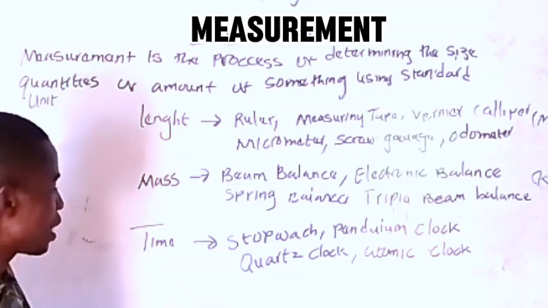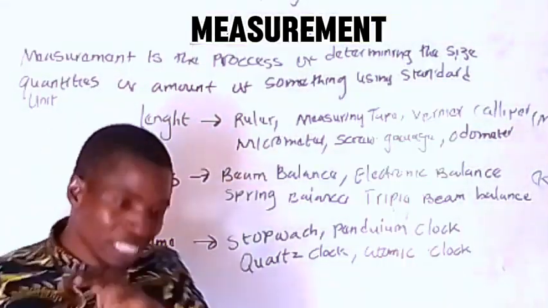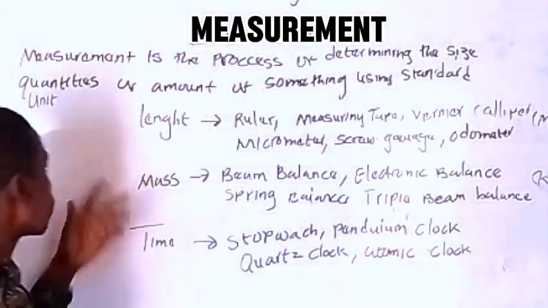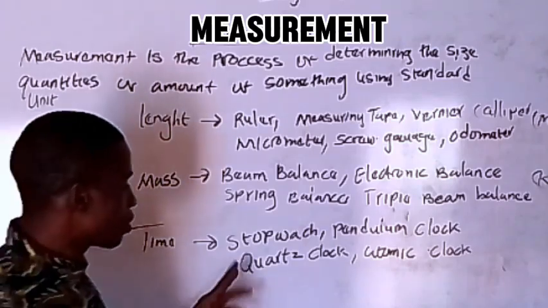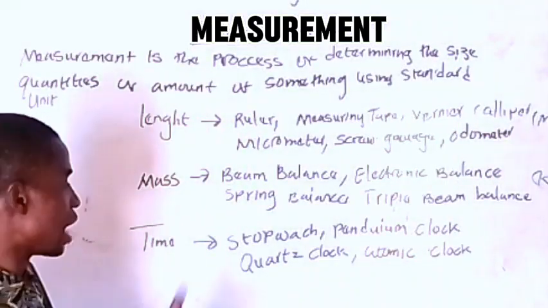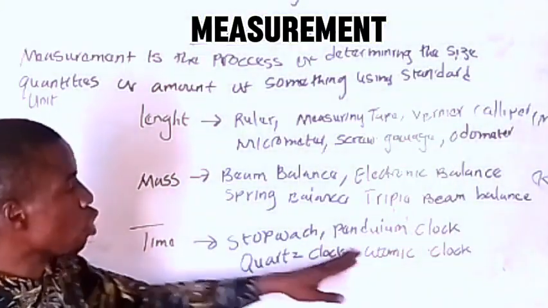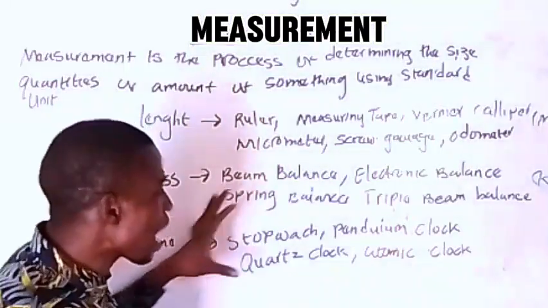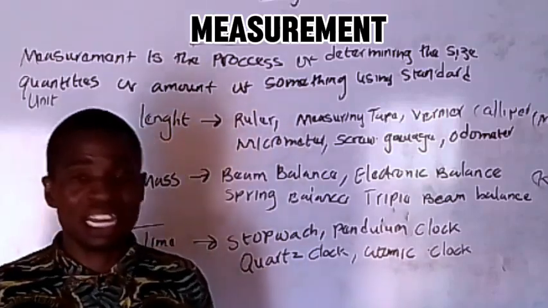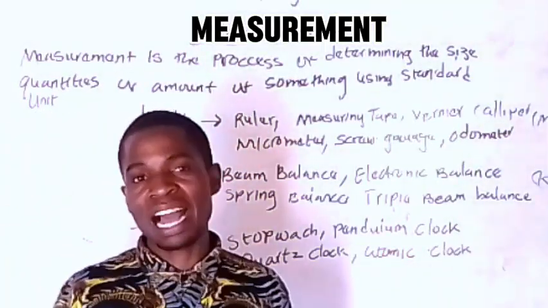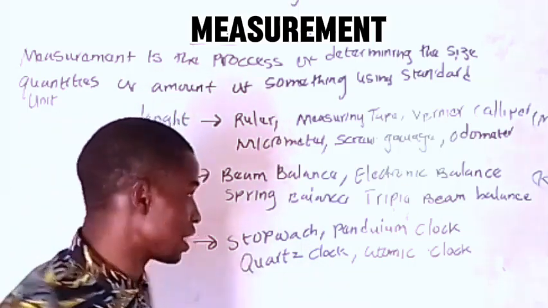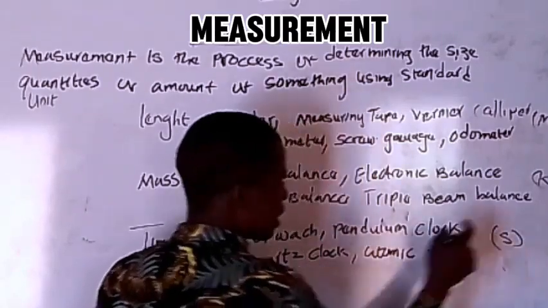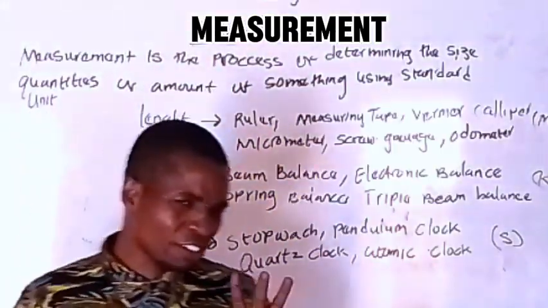Now, the last one is the instrument we can use to measure time, because to know the effect of physics, you need to involve this. Number 3, time. What are the things that we can use to measure time? There's the stopwatch, the pendulum clock, the quantum clock, and the atomic clock. And we have several like that they can use to measure time. All these instruments are very important. And what is the unit of time? We call it S, seconds. It is very important.